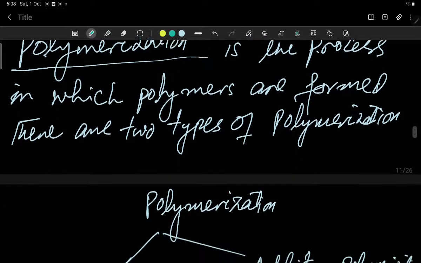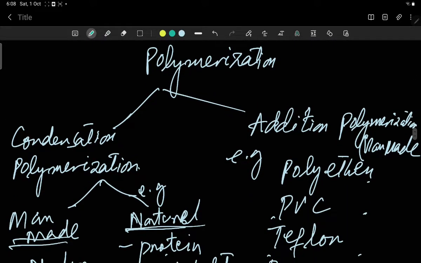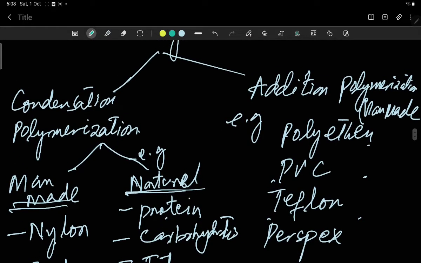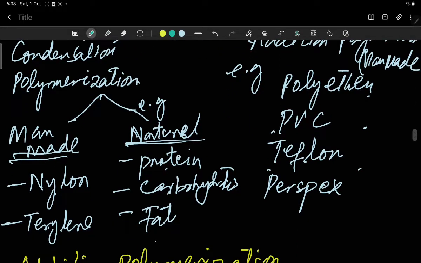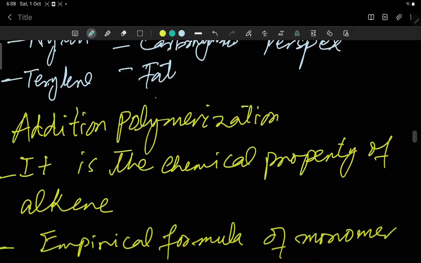There are two types of polymerization: condensation polymerization and addition polymerization. Addition polymerization examples are polyethylene, PVC, Teflon, perspex, etc. While for condensation polymerization, there are two types: natural and man-made. Natural are protein, carbohydrates and fats again, while man-made are nylon and terylene.